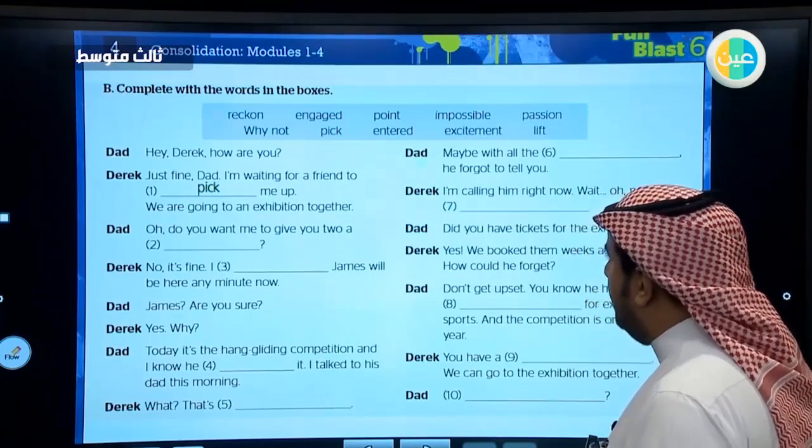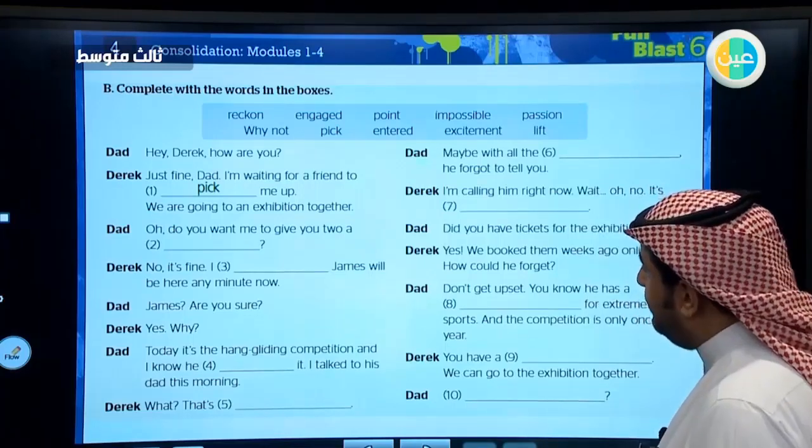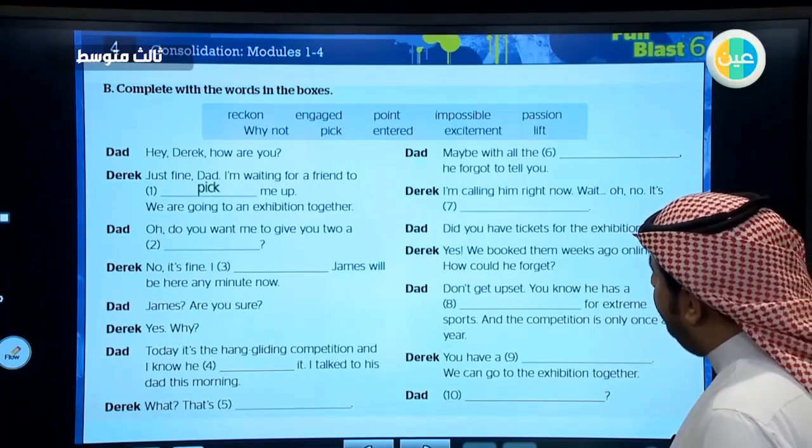We are going to an exhibition together. Oh, do you want me to give you a lift?